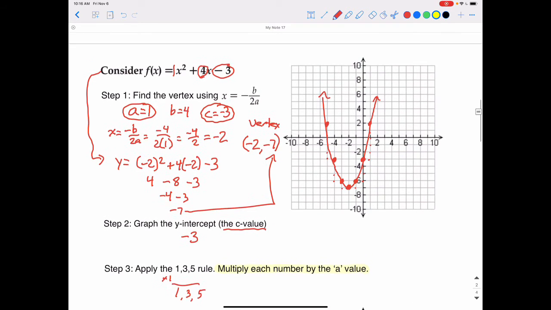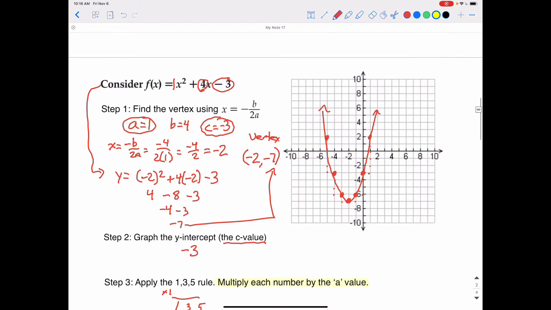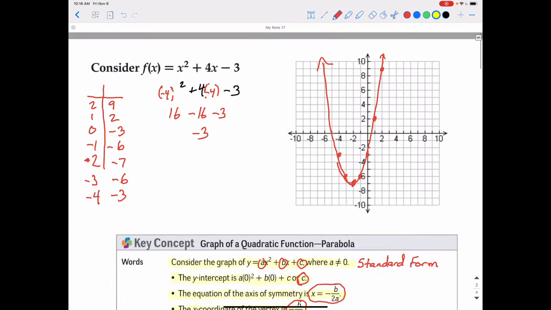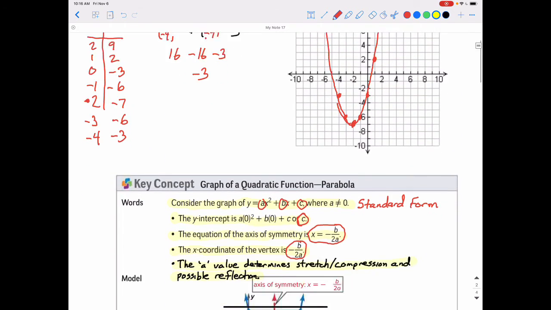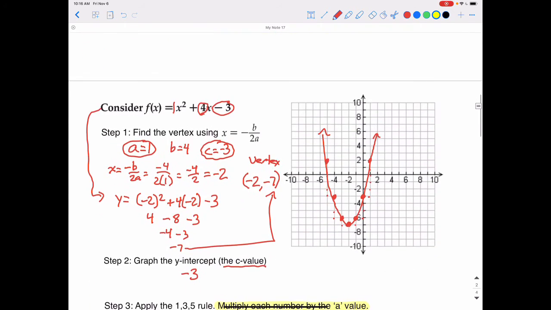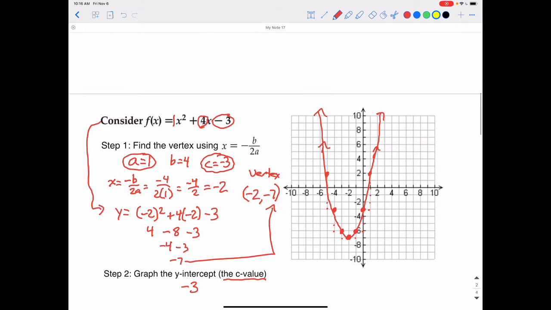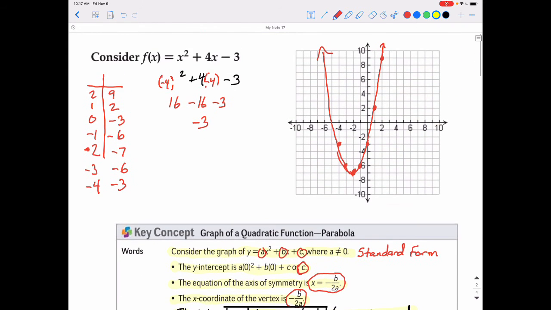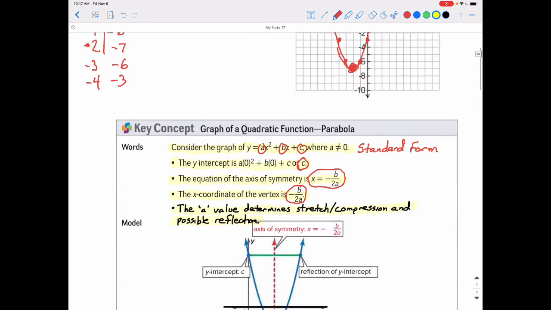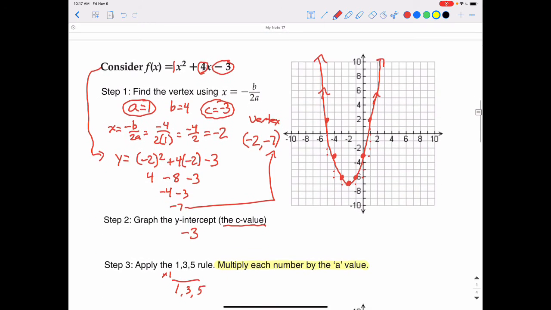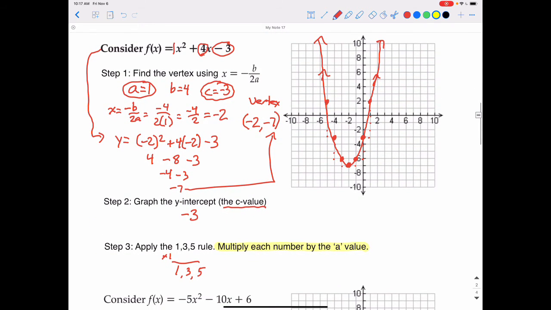So if you want to compare that to what we already did, so there's what we just made, and then go back to the original problem where we did the T-chart. They are the exact same parabola. I didn't extend it as high as I did the other one, but they are the exact same because the exact same vertex. The turning point on both of them was at negative 2, 7. You can see that the vertex down here was at negative 2, 7 using the T-chart. And we have the exact same parabola, and we should have done it in a much faster way than using the T-chart.